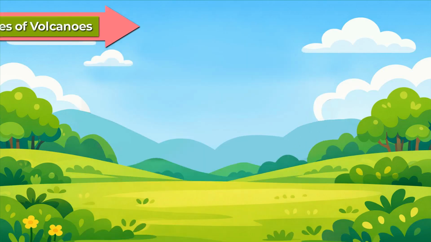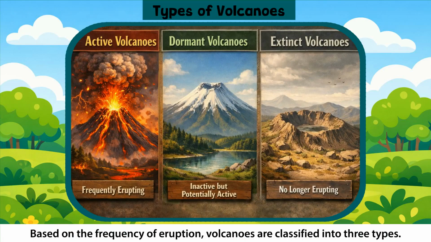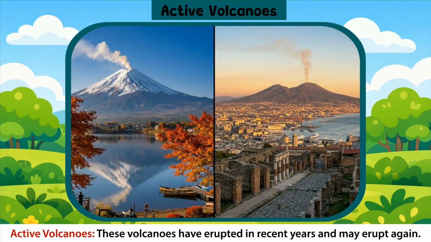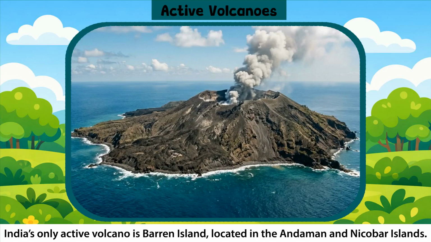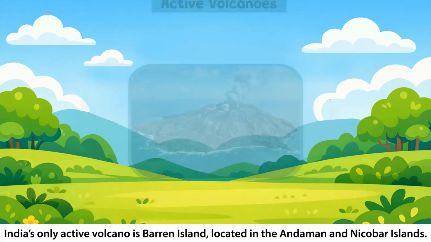Types of volcanoes. Based on the frequency of eruption, volcanoes are classified into 3 types. Active volcanoes. These volcanoes have erupted in recent years and may erupt again. Mount Fuji and Mount Vesuvius are examples of active volcanoes. India's only active volcano is Barren Island, located in the Andaman and Nicobar Islands.